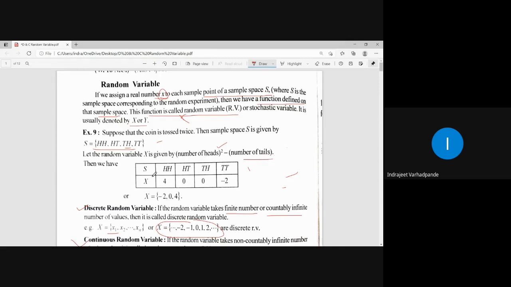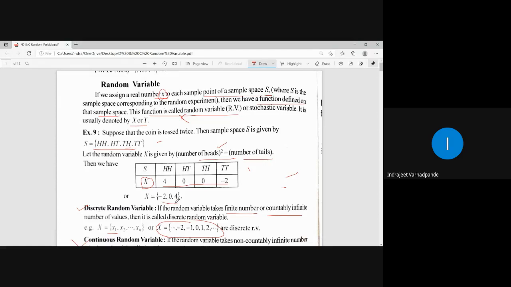So that will be nothing but the random variable denoted by capital X. For each corresponding outcome, by this particular rule, I get the real number which we call a random variable. So beyond this I will not deal with the outcomes; I will deal with the corresponding random variable. So I got the values -2, 0, 4, arranging them in ascending order.